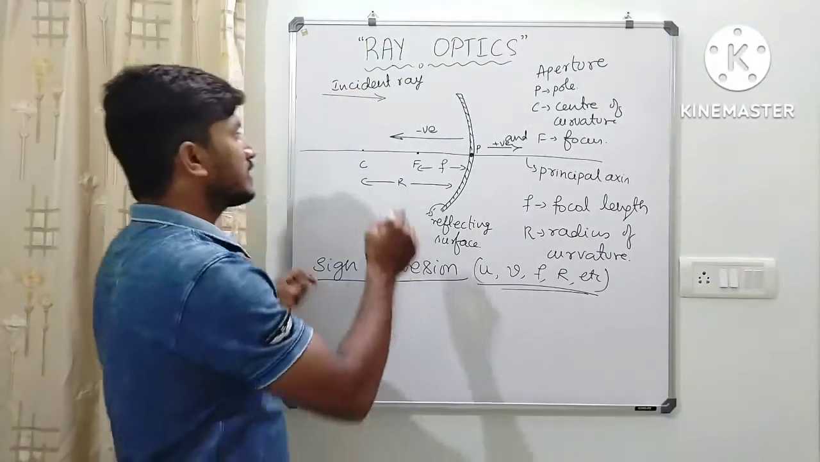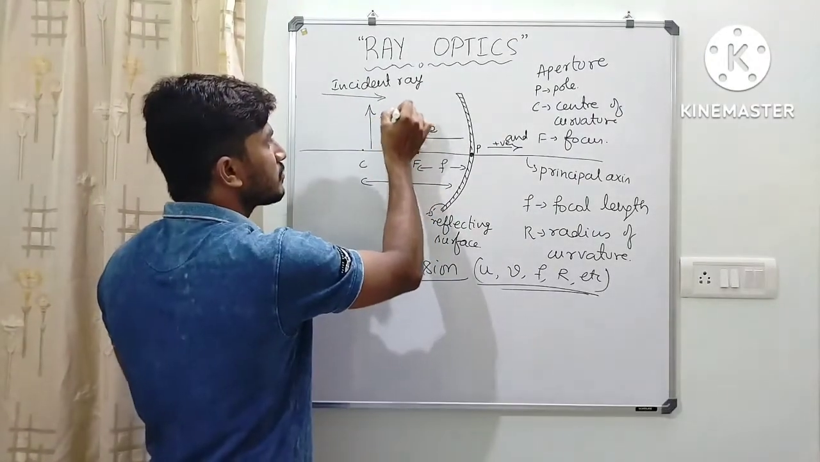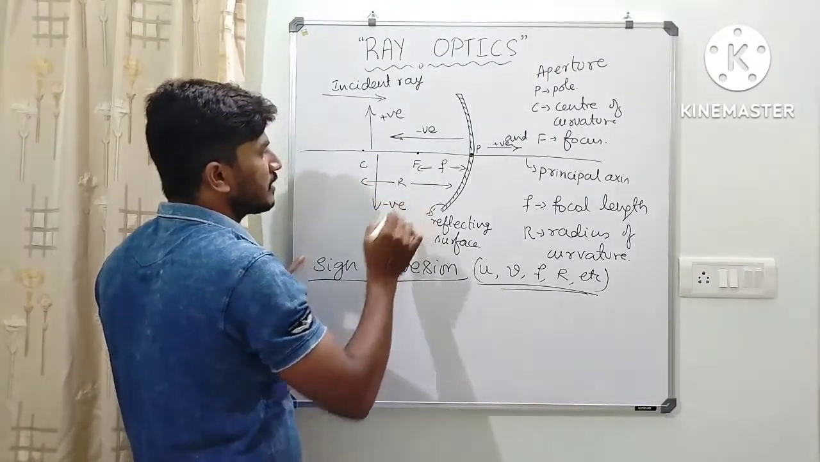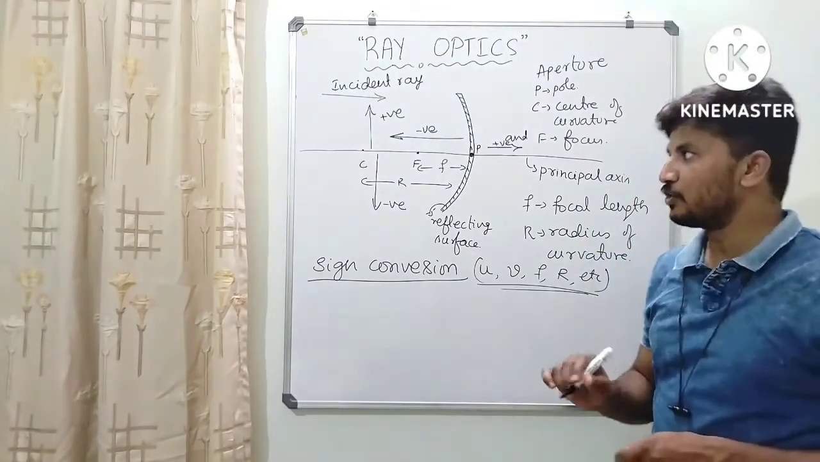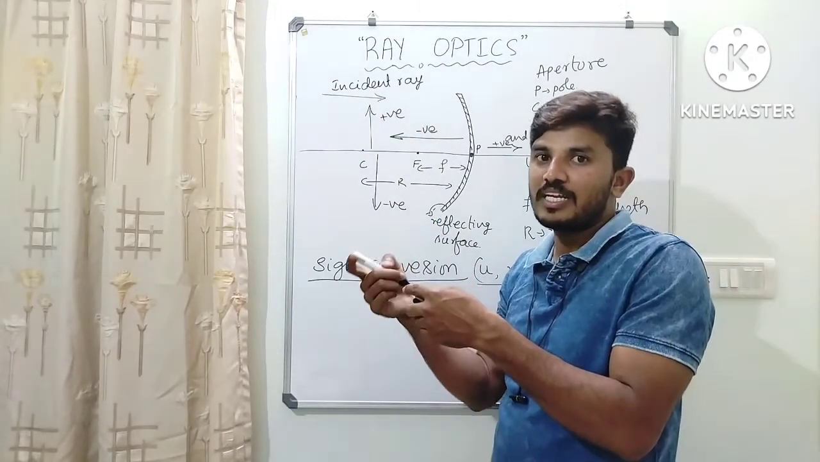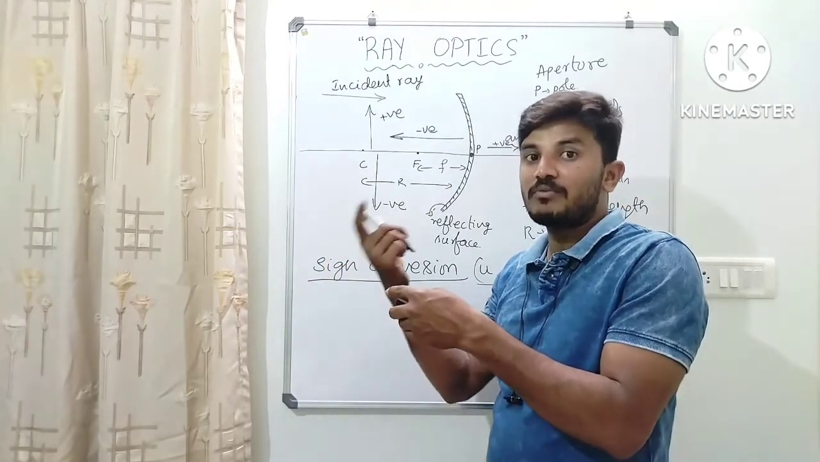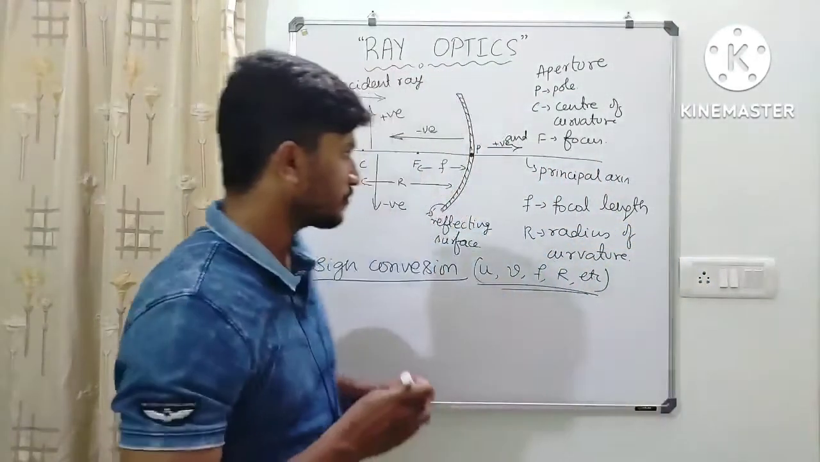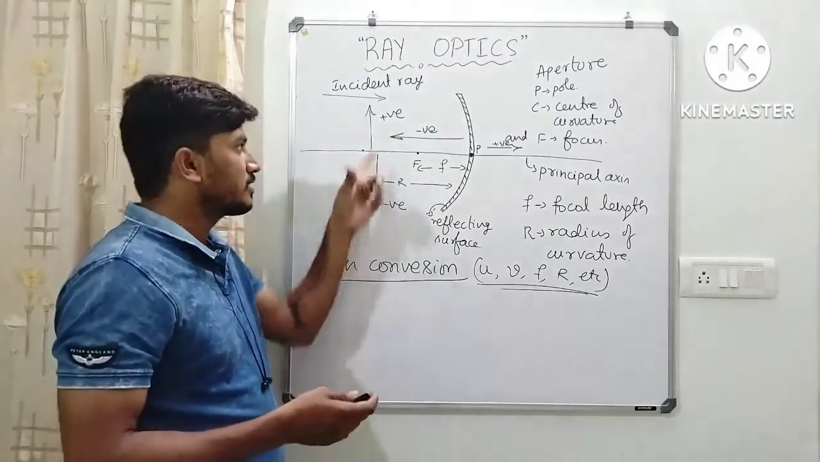Next, the distance measured above the principal axis is considered positive, and the distance measured below the principal axis is considered negative. Usually we consider this for measuring the height of the image and height of the object, height of the real image, height of the real object, and height of the virtual image and height of the virtual object. Now, it may be erect or inverted. Depending on that, we write the sign convention.